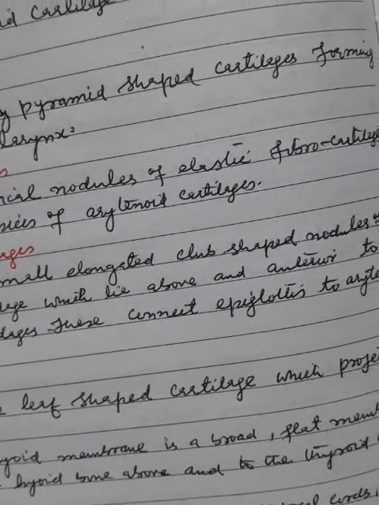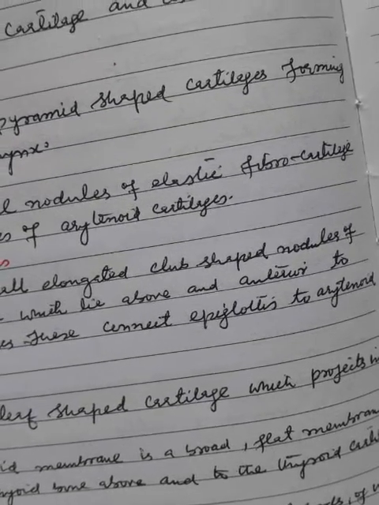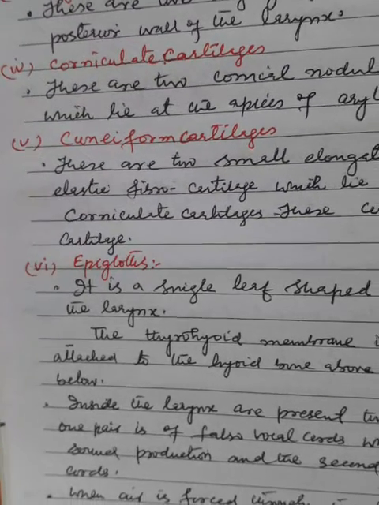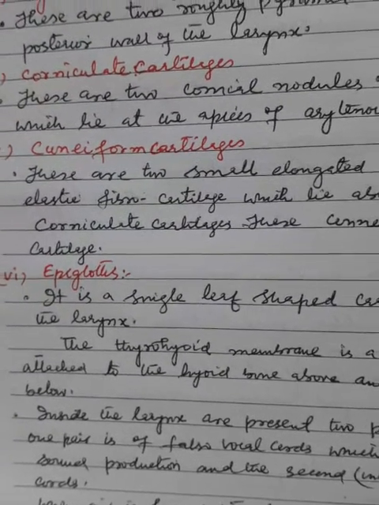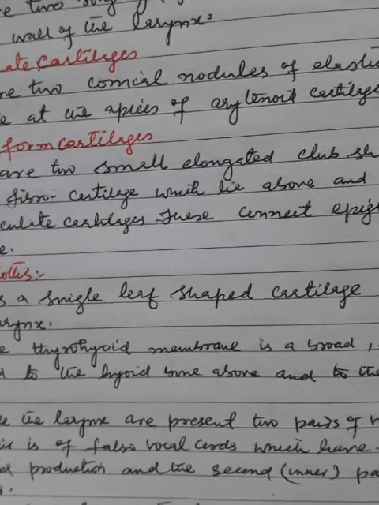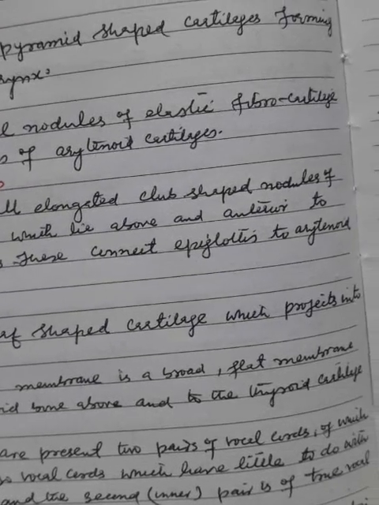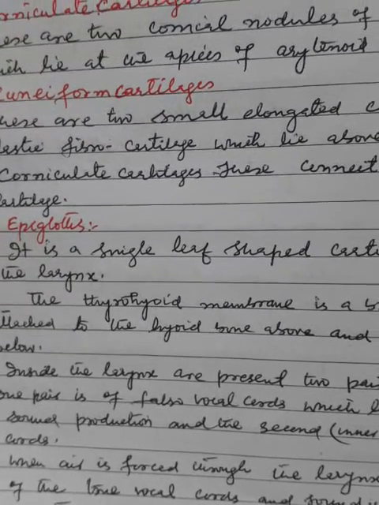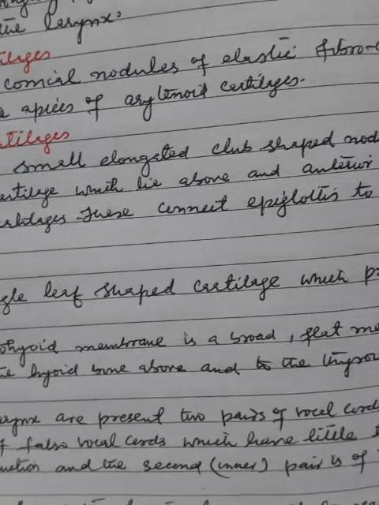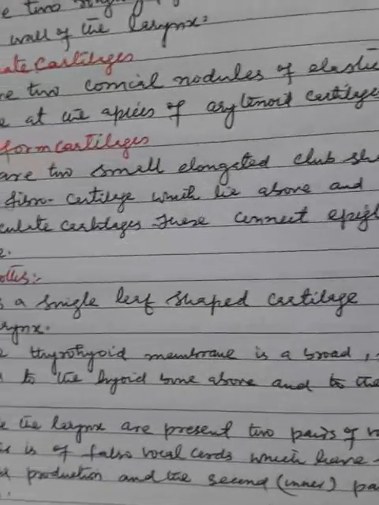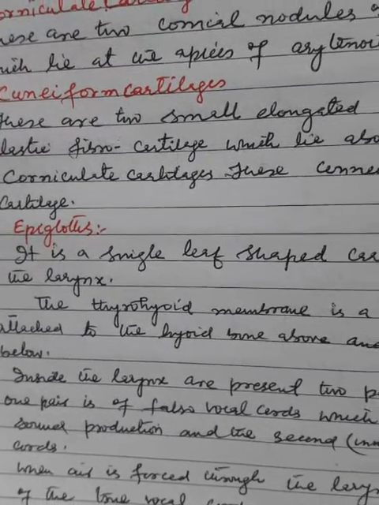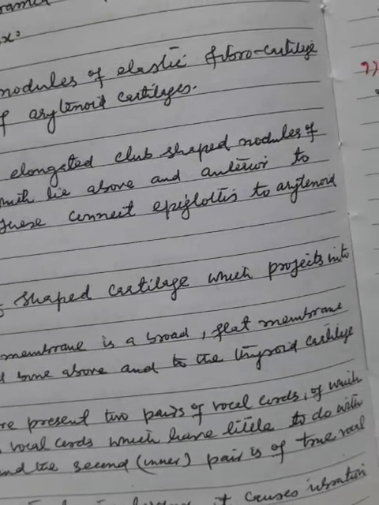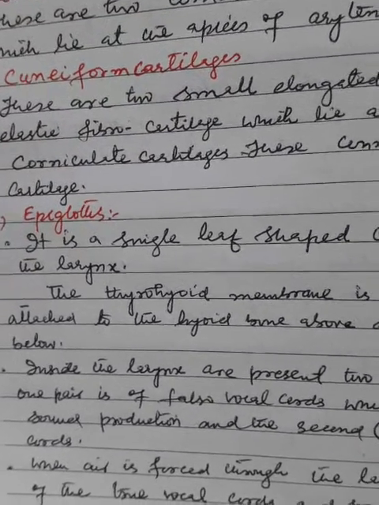These connect the epiglottis to the arytenoid cartilage. Now the sixth, epiglottis. It is a single leaf-shaped cartilage which projects into the larynx. The thyroid membrane is a broad flat membrane attached to the hyoid bone above and to the thyroid cartilage below.